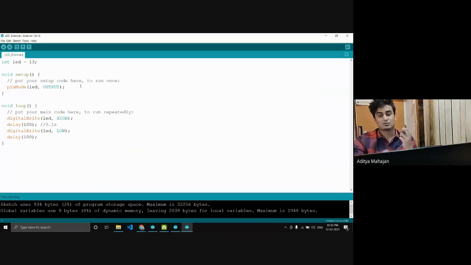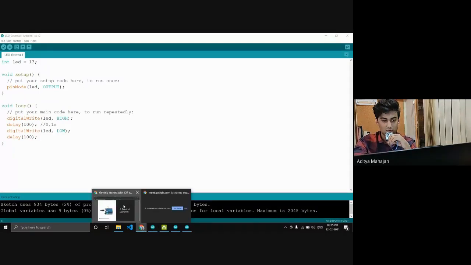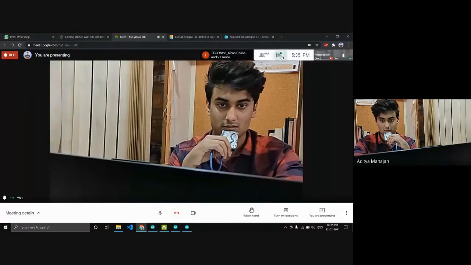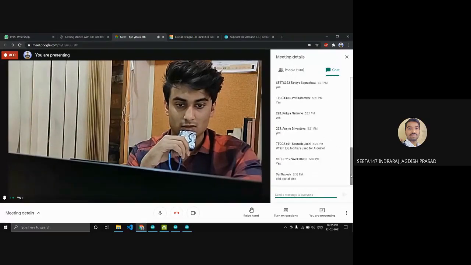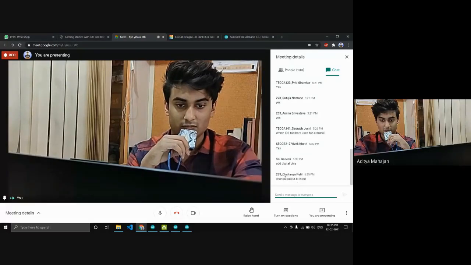Let's say I want to attach an external LED over here. What part of the code should I change? You can connect direct LED on pin number 13 and one on ground. Change output to input.